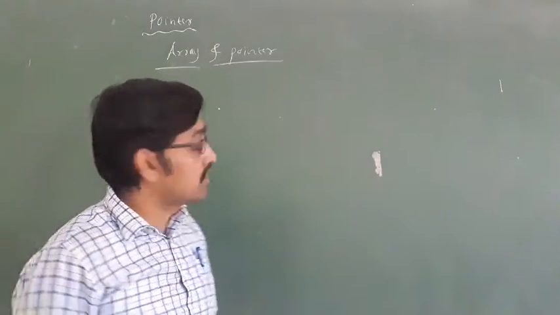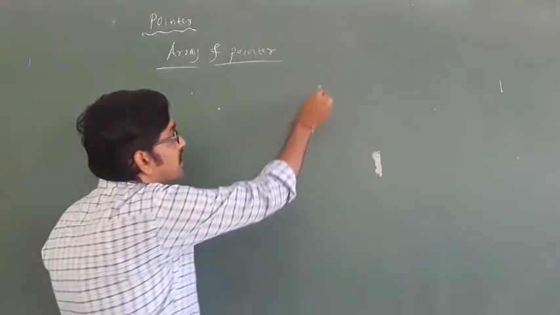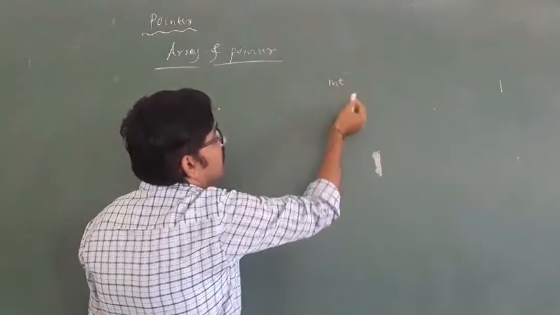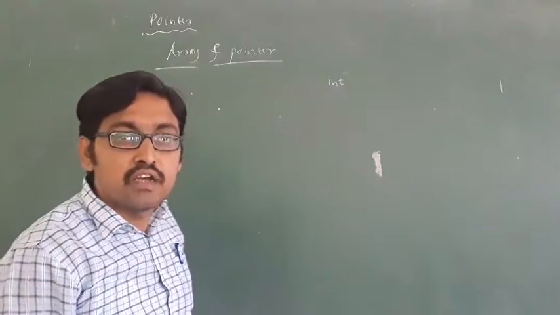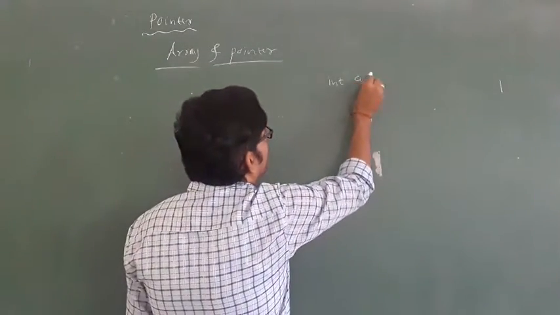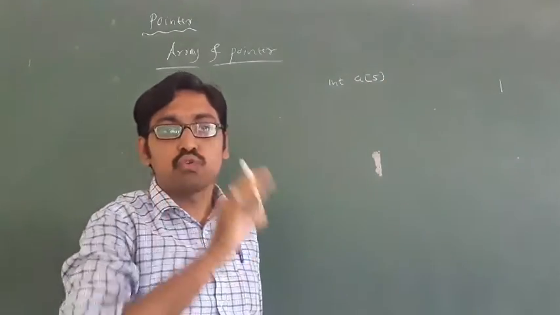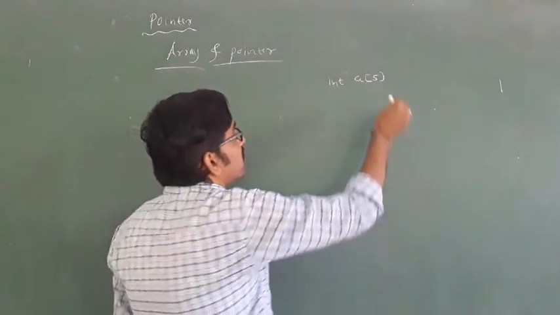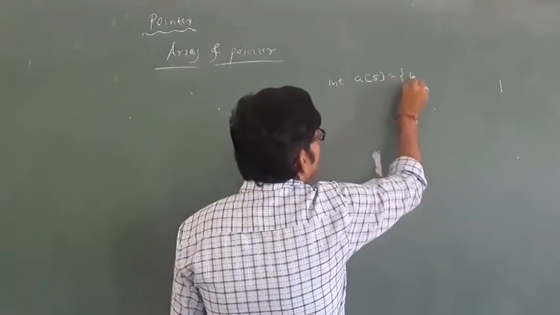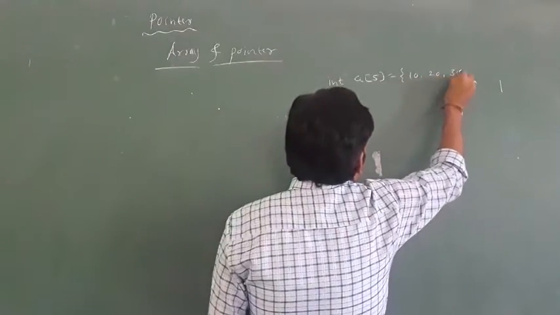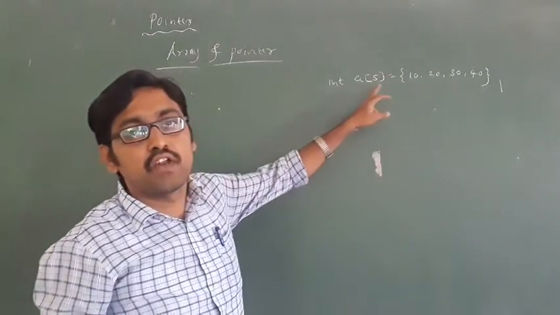See, write a difference between the array and a pointer. You know array, what is array? Array means how to declare array. Int, you know, it is a collection of data which has same name, same data type, that is called an array. Array means if you write A of 5, how many elements it will store? 5 elements from 0 to 4. Okay, see, for example, how to initialize array? Initialization of array, you can write like this: 10, 20, 30, 40.